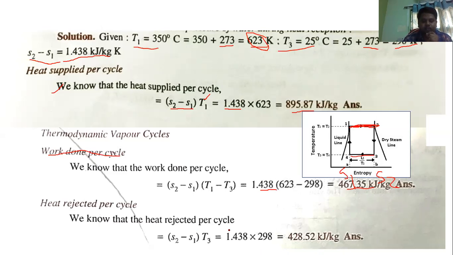But you should remember where we are adding the heat and where we are rejecting the heat. We are adding the heat at the boiler to convert the water into steam. And where is heat getting rejected? Heat is getting rejected in the condenser. In the condenser, the steam is converting into water. So how to find the heat rejected? Change in entropy S2 minus S1 into T. We know the value of change in entropy S2 minus S1, and we also know the value of T3. Just substitute all the values, and we will get the heat rejected.